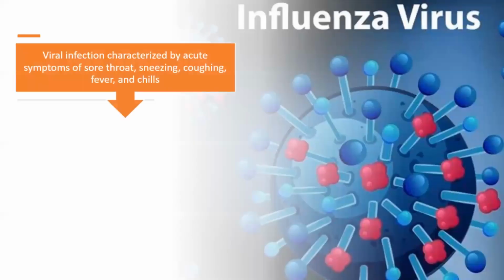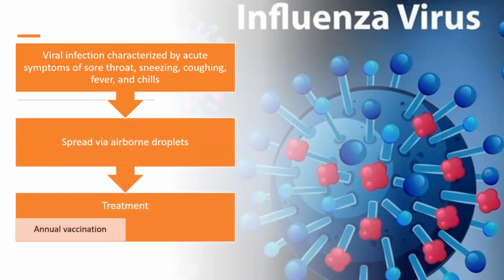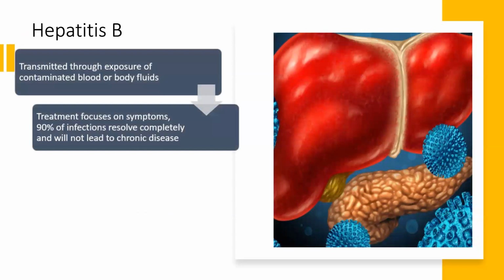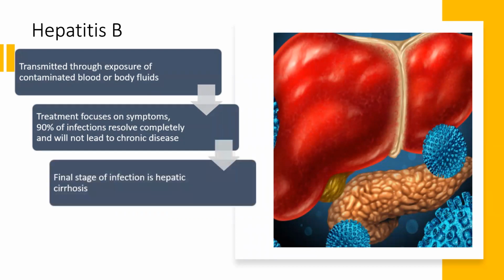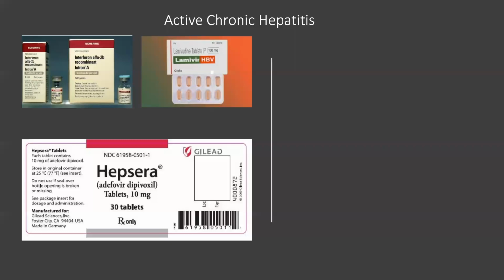Then influenza virus is a viral infection characterized by acute symptoms of sore throat, sneezing, coughing, fever, and chills. It spreads via airborne droplets, and the treatment includes annual vaccination, and the antivirals also support the vaccination. Hepatitis B is transmitted through exposure to contaminated blood or body fluids, and the treatment focuses on the symptoms. 90% of the infections resolve completely and do not lead to chronic disease. The final stage of infection is hepatic cirrhosis, and vaccination is the best and only prevention for hepatitis B.